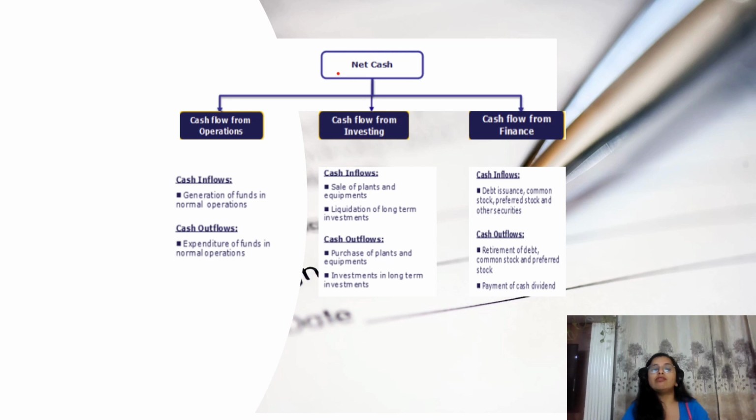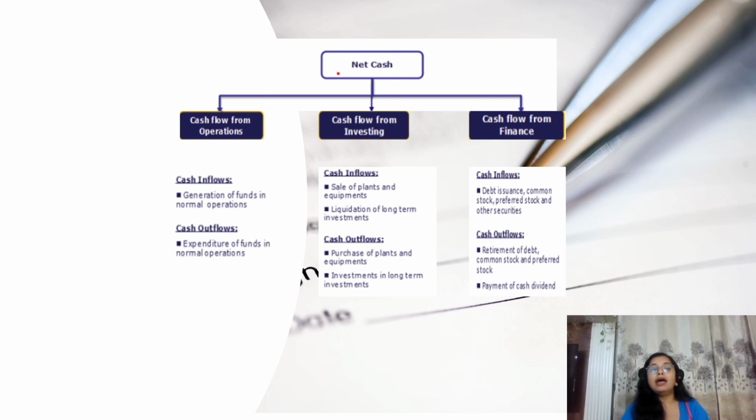Finance. What is finance? Funds. What are funds? Funds required for the business. Every business requires some funding, in the form of share capital, long-term loans, debentures. The cash inflow or outflow from these kinds of activities comes under financing activities. If I am issuing equity shares, preference shares or debentures, or taking any long-term loan, that would be my cash inflow from financing activity.